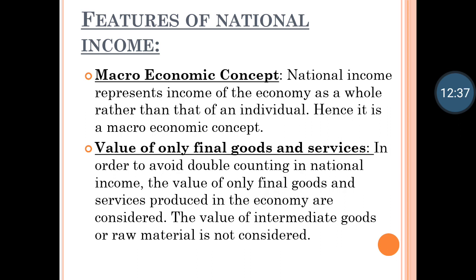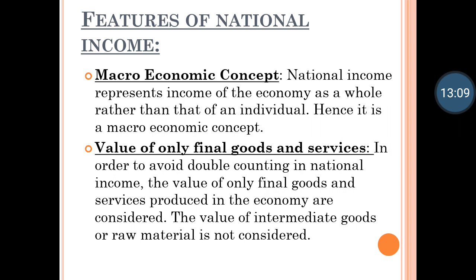Let us look at the second point: value of only final goods and services. In order to avoid double counting in national income, only the value of final goods and services produced in the economy is considered. I'll give you an example. Sugar is made from sugarcane, as you all know. When we consider the value of sugar, we consider the final value of sugar.